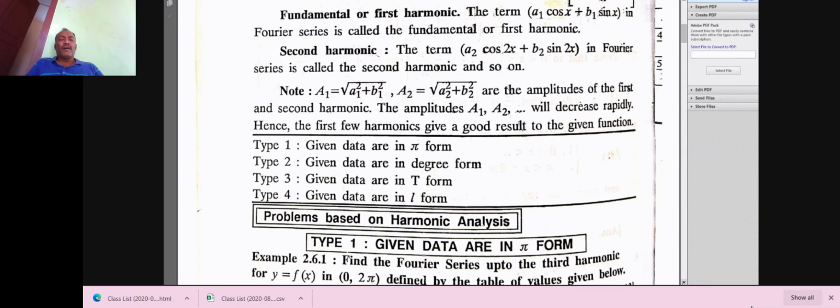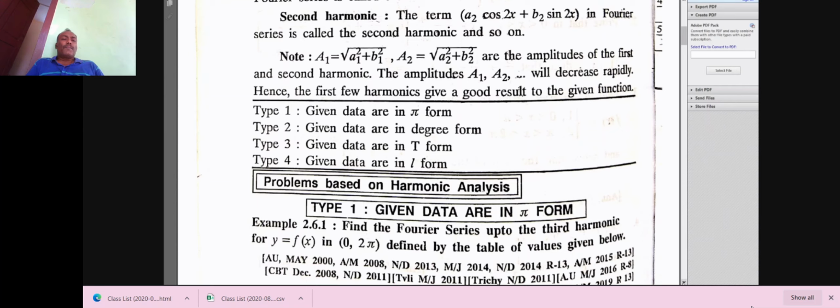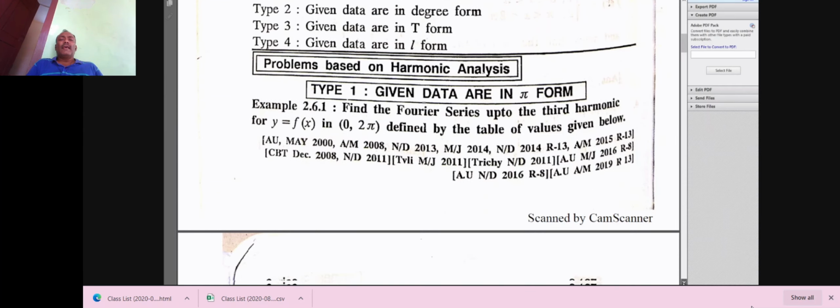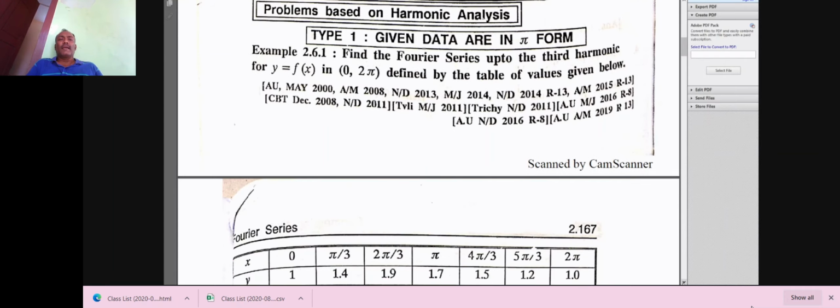There are four types. One is pi form and degree form, both are the same. The third type is T form, and the fourth type is L form. The first type, we are going to see the harmonic analysis in pi form.